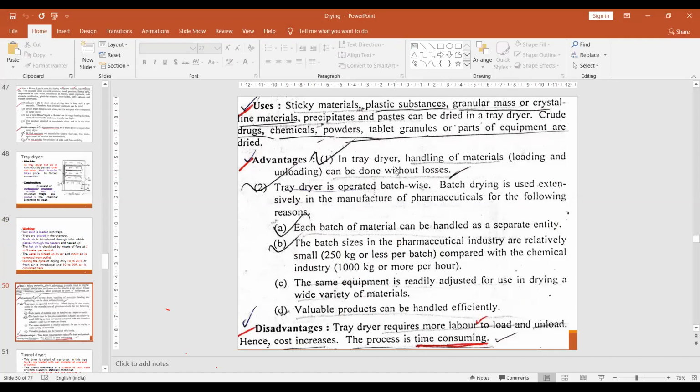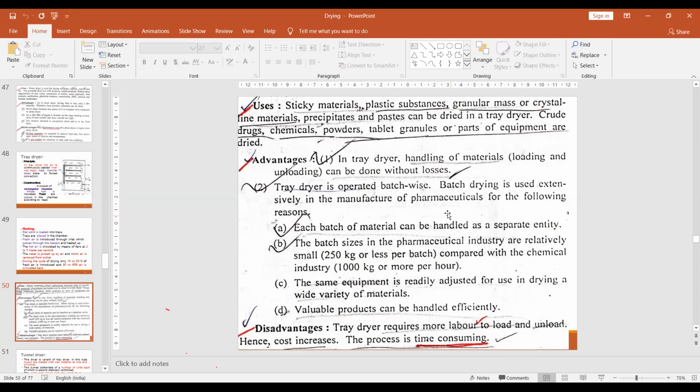Then the advantages of the tray dryer: the handling of materials, and the loading and unloading, can be done without losses. So it is very essential, if you want to dry the material, that it is uniformly spread on the trays, without wasting, right? The tray dryer is operated batch-wise. One batch for one tray, a second batch for the second tray, batch-wise; if the batch is large, you can keep the material from one batch on all the trays, right? This is one of the concepts.